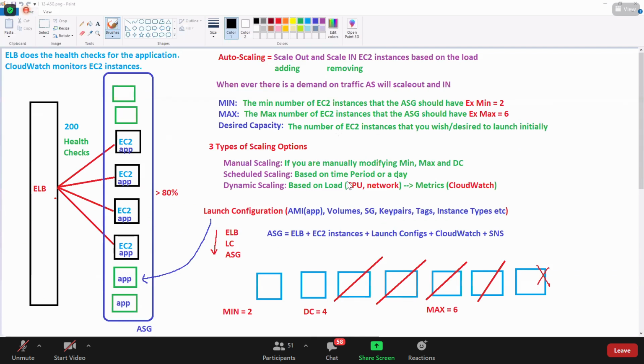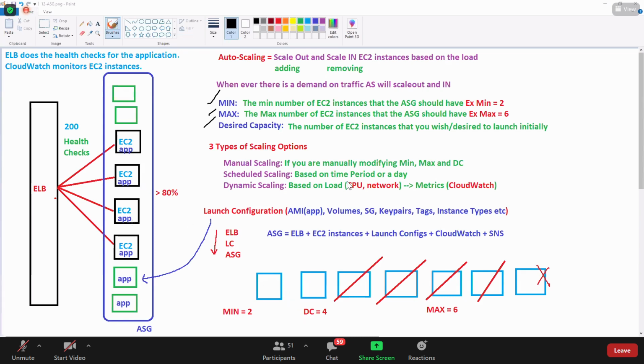Yeah. So auto scaling. So what is this auto scaling, guys? So scale out and then scale in. We call it auto scaling. Remember? Whenever there is a need, automatically EC2 instances will scale out, and whenever there is no need, automatically EC2 instances will scale in. So we have something called minimum, maximum, and desired capacity. What is minimum? The minimum number of EC2 instances that the auto scaling should have at any point of time. Desired capacity meaning what? How many EC2 instances that you wish to run initially?